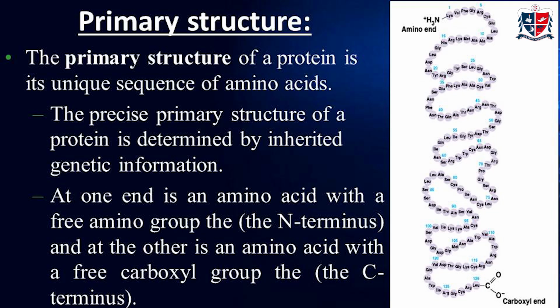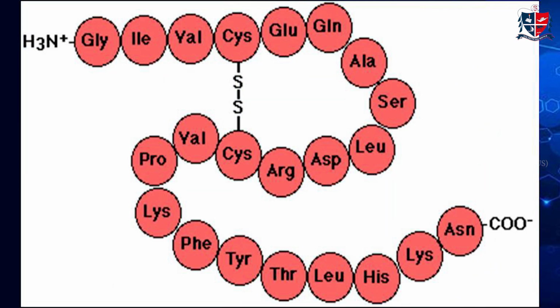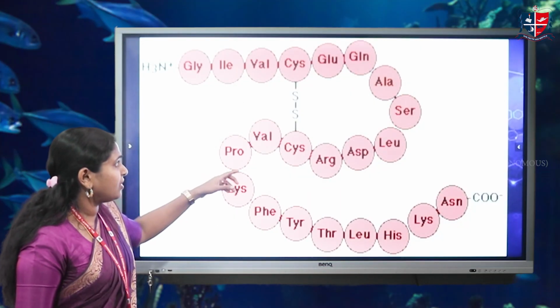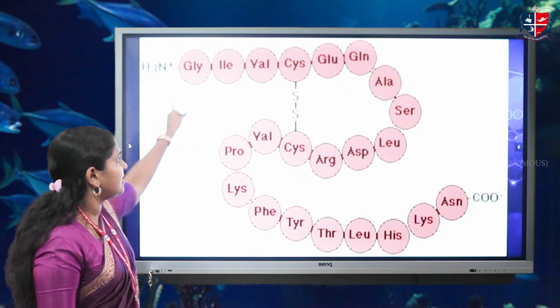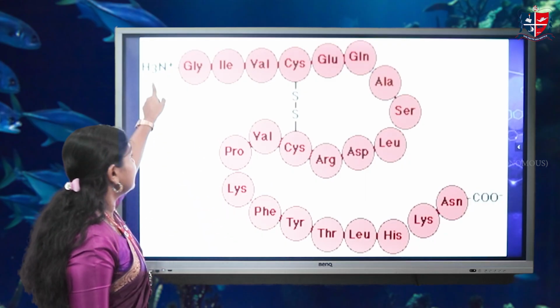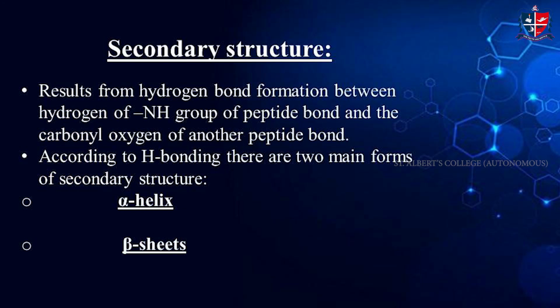Here is the structure, that is, here we can see one end amino group, and last one is a carboxylic, and in between there we can see total number of 129 amino acids. In this figure we can see 129 amino acids. This is the primary structure. Again, just to elaborate this one, this is another primary structure. Here we can see a sulfur bond, disulfide bond. We can see these are all the different types of amino acids. This is the amino end and last one is the carboxylic end. So this is all about the primary structure.